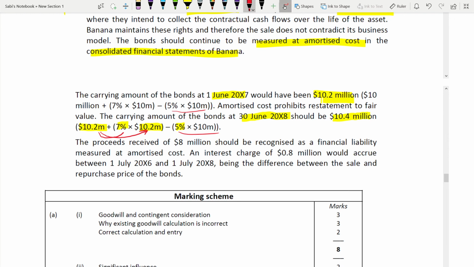So they told that they have sold it for 8 million. So the proceeds received, definitely when they are selling it for 8 million, means the proceeds received of 8 million should be recognized as a financial liability. Okay, you are receiving it, you have to recognize it as a financial liability. It's a bond.